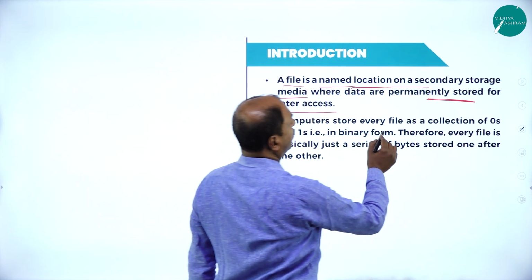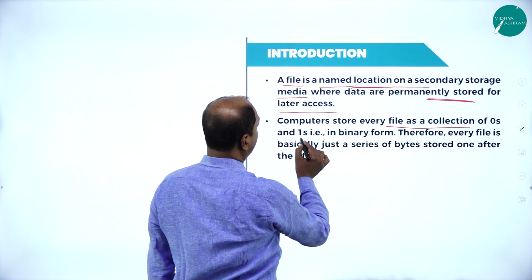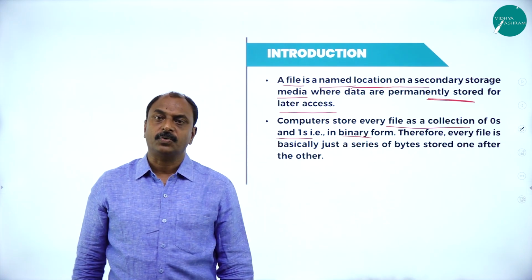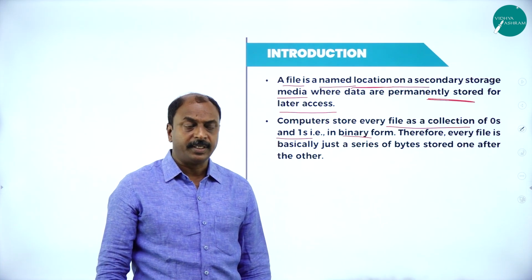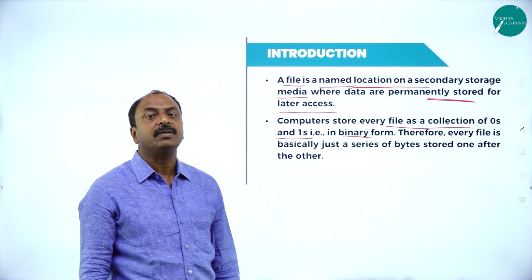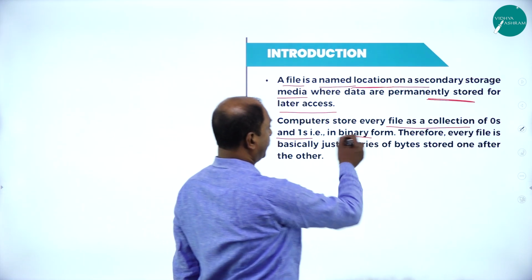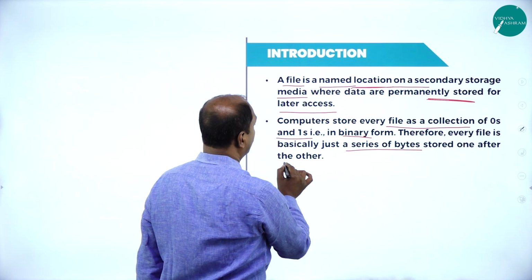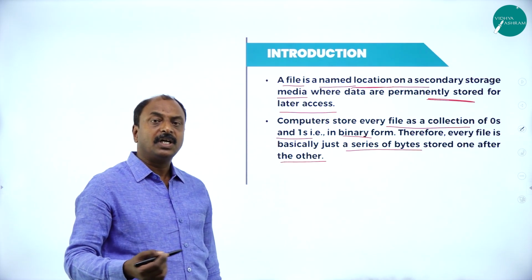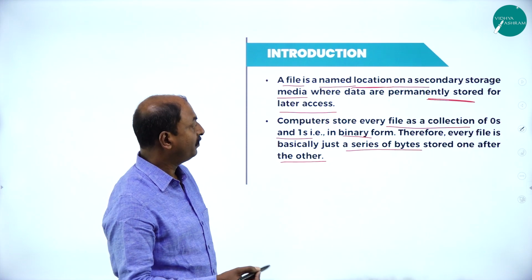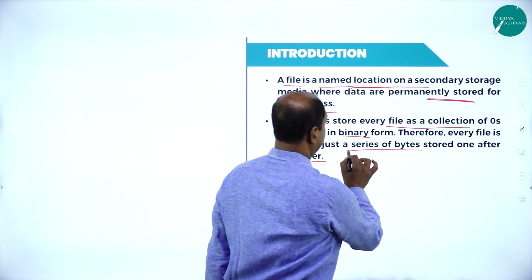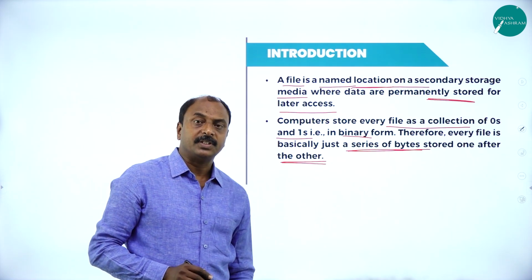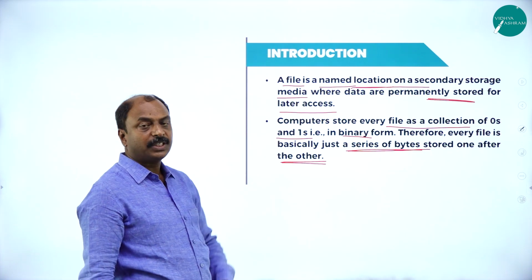Now, the computer stores every file as a collection of zeros and ones, because, as all of you know, it is a binary form; the computer can understand only binary numbers, zeros and ones. All information is stored in a sequence of zeros and ones, that is, in binary form. Every file is basically just a series of bytes stored one after another in a file. This is how the information is stored in a file. So this is the basic definition of a file.